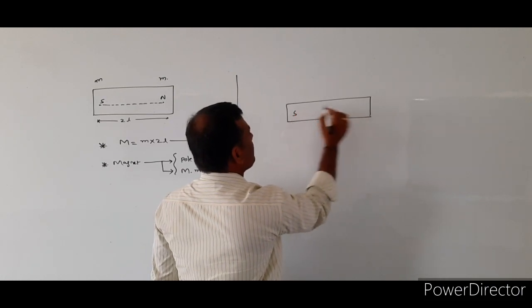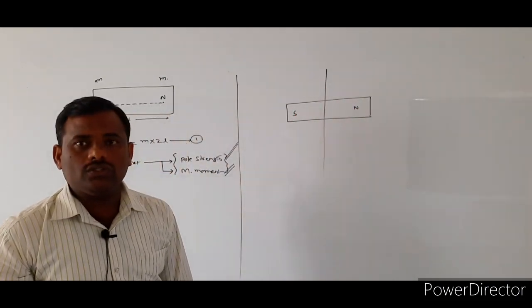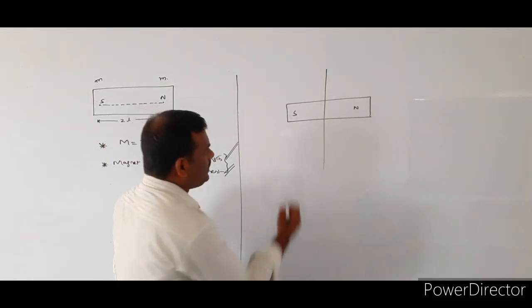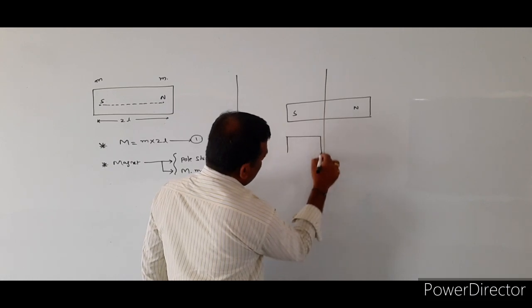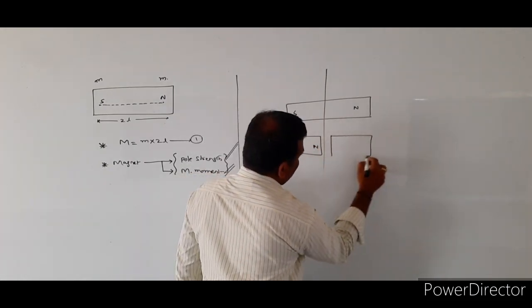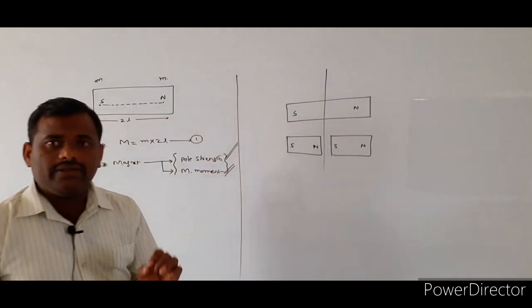Now, for understanding purpose, I consider a bar magnet. So this bar magnet will be split into two pieces. Whenever the bar magnet is split into two pieces, as we discussed now, each and every piece will be acting as an individual magnet.